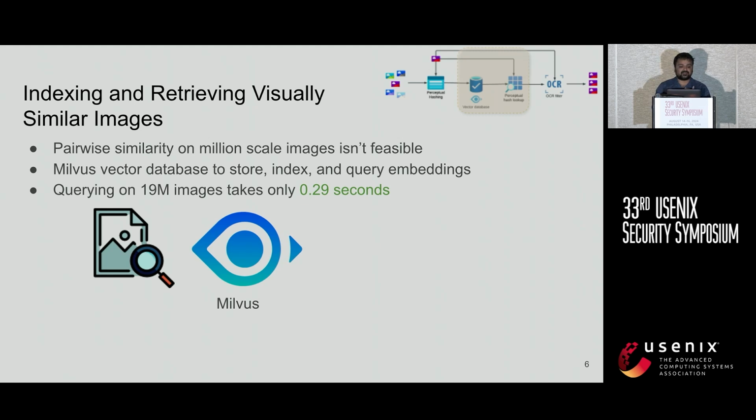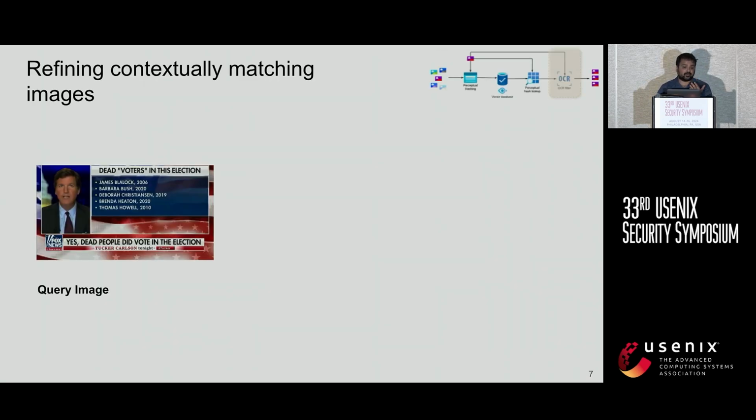In our experiments on an image index of 19 million images, querying an image and getting the result takes only around 0.3 seconds. This particular setup was done in a CPU-only setting, and Milvus has ways to optimize querying and indexing in a GPU setting as well. So now we have indexed and retrieved visually similar images. We add this additional layer of contextual matching. So I'll give you some insight on why contextual matching is needed.